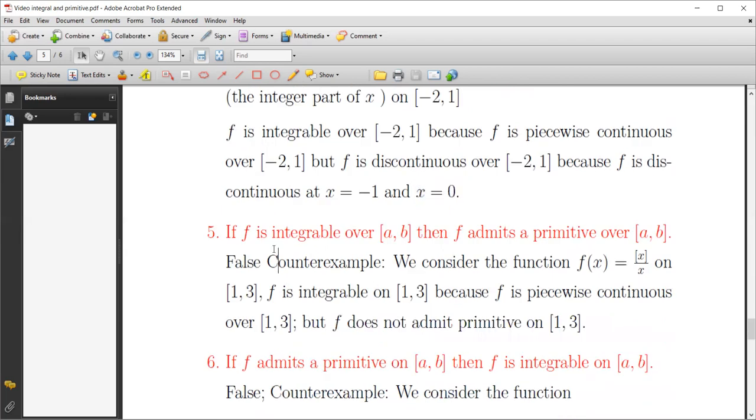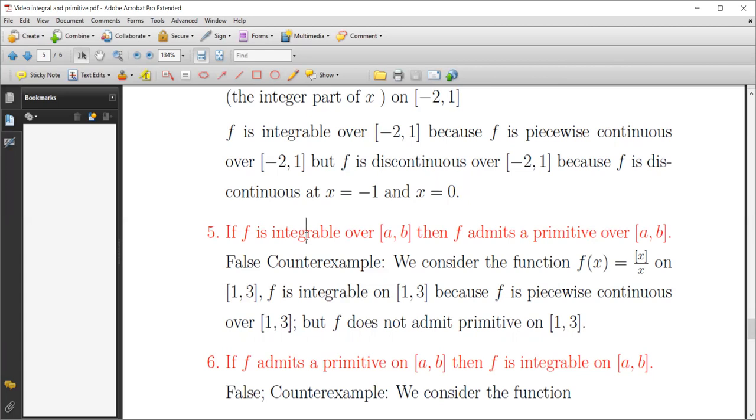The fifth statement: if f is integrable over [a, b], then f admits a primitive over [a, b]. Unfortunately, this is not true. This is false. We can get a function which is integrable over [a, b], but f does not admit a primitive.